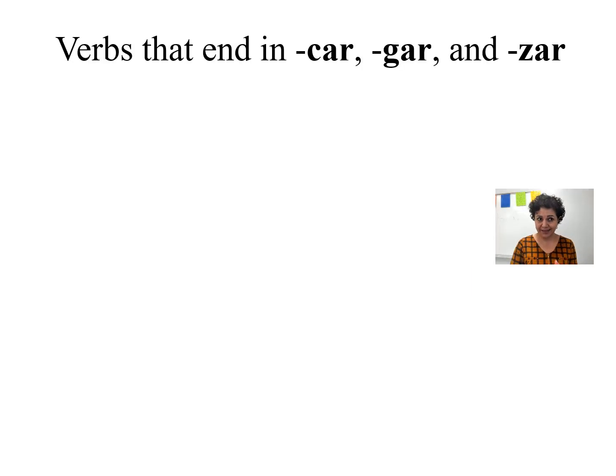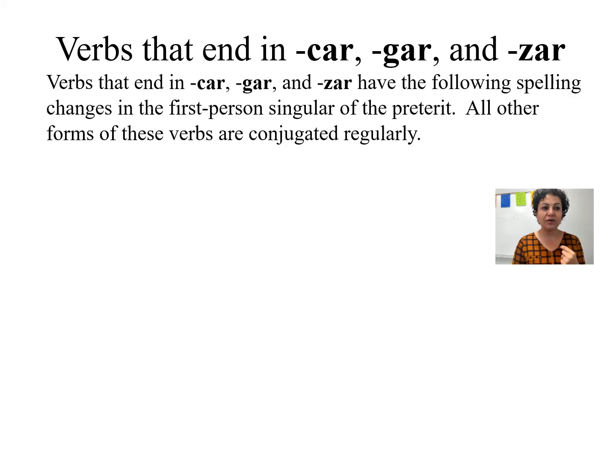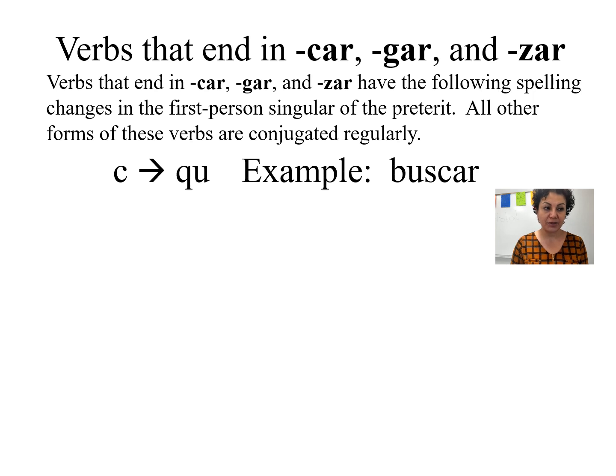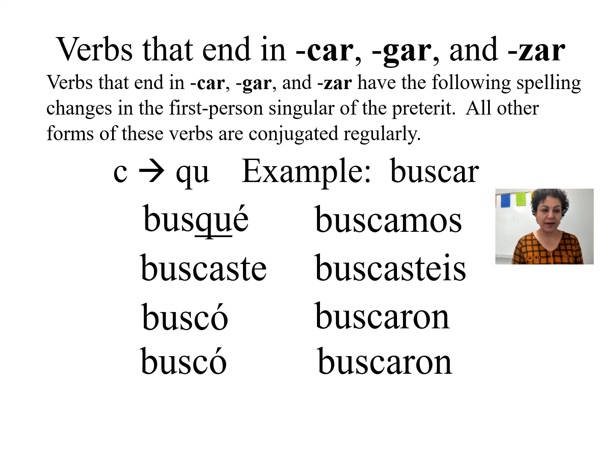We have endings, like buscar, to look for something, pagar, to pay, the GAR ending, and almorzar, to have lunch. Verbs like these ending in car, gar, and zar are going to be irregular only in the yo form when you are using the preterite, when you want to write a sentence or to say something in the preterite. Example, like buscar, to look for something.